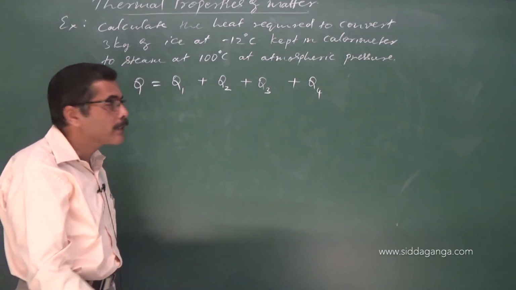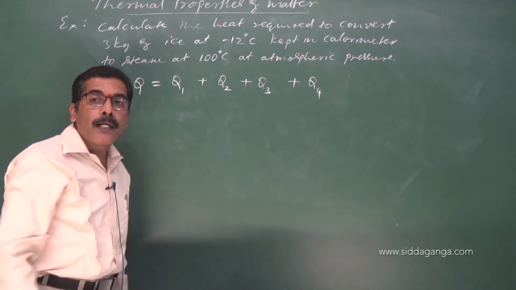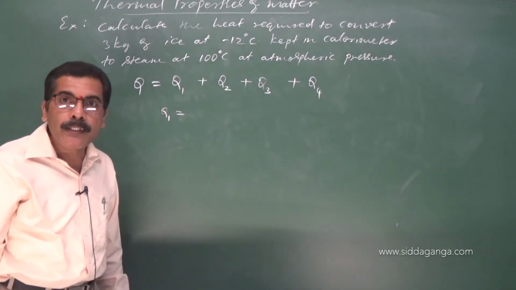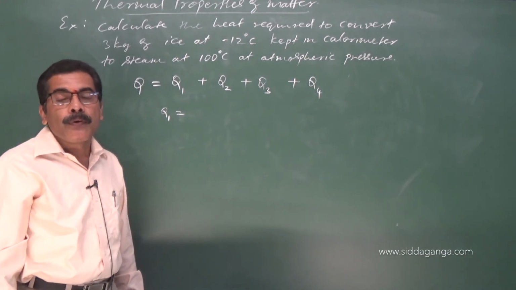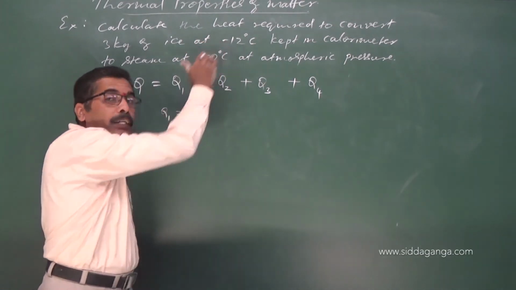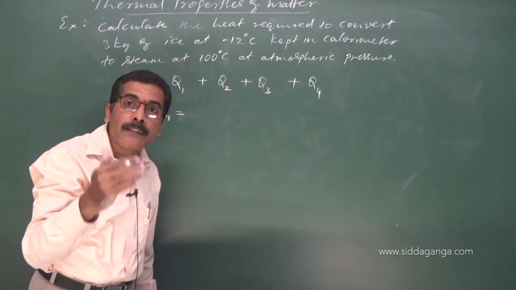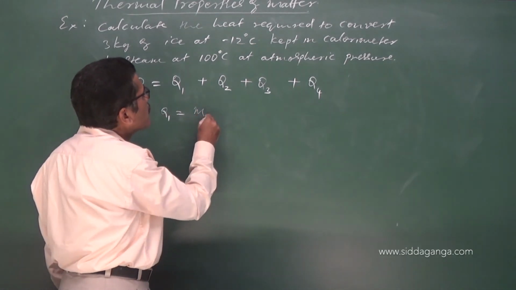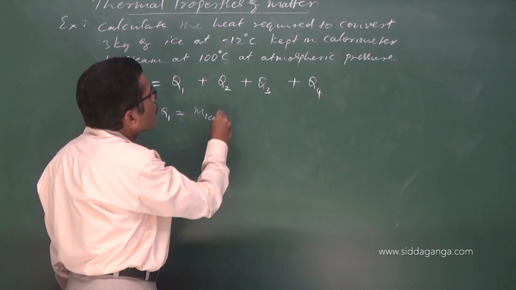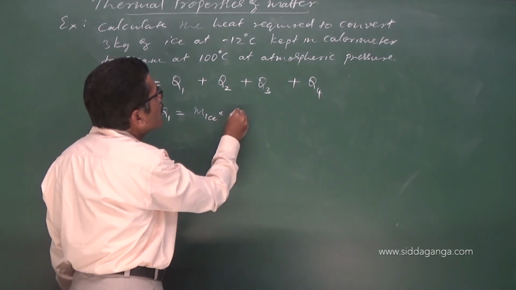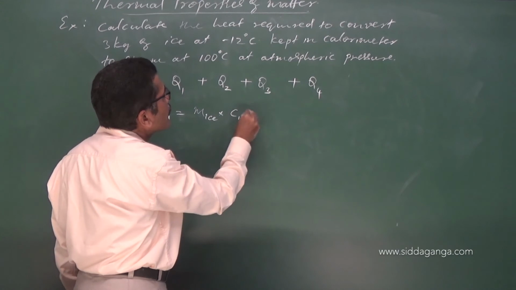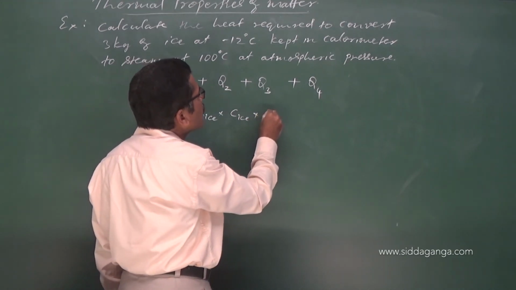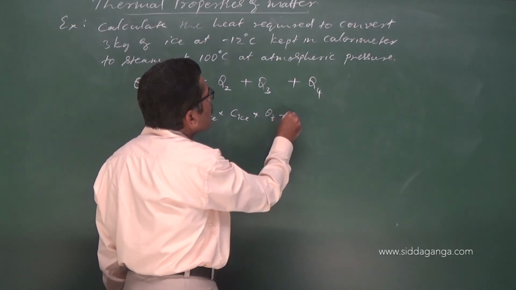So, I will explain this once again. Q1 refers to the amount of heat required to convert ice at minus 12 degrees Celsius to ice at 0 degrees Celsius. Therefore, it is mass of ice into specific heat capacity of ice into temperature difference, theta final minus theta initial.